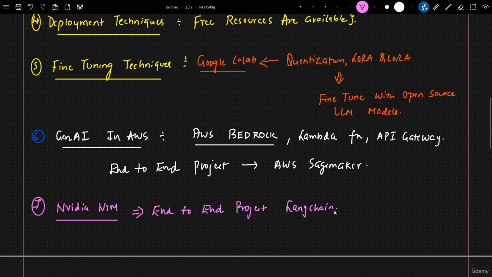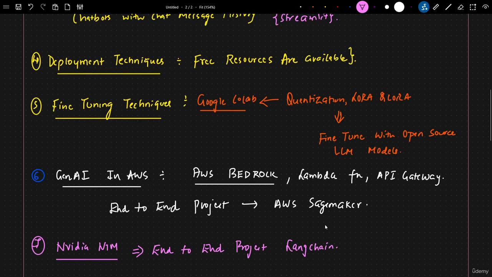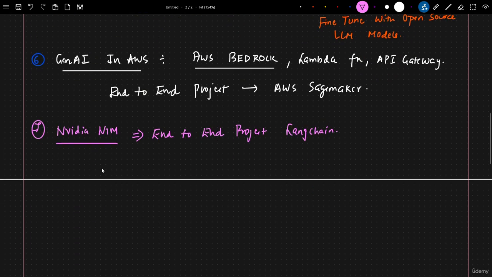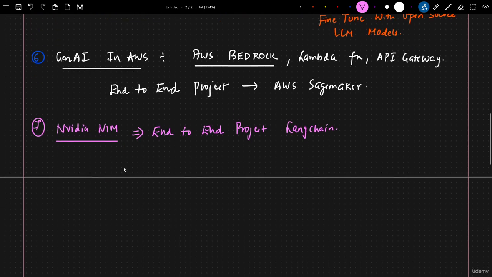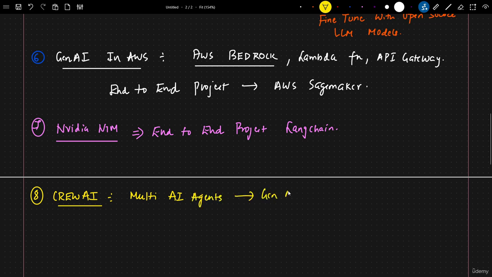As this is 2024, we definitely need to know all the new techniques that are available in the market, which will be definitely helpful for you. And finally, I'm also going to cover one more amazing library, called Crew AI. Crew AI actually helps you to create multi-AI agents, which helps you to develop different kinds of generative AI applications.